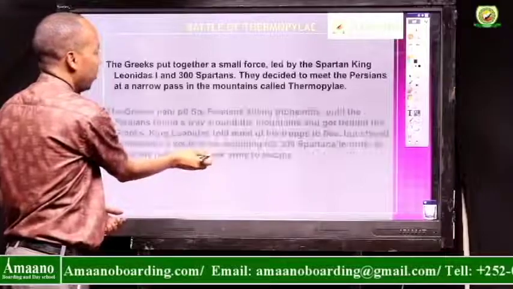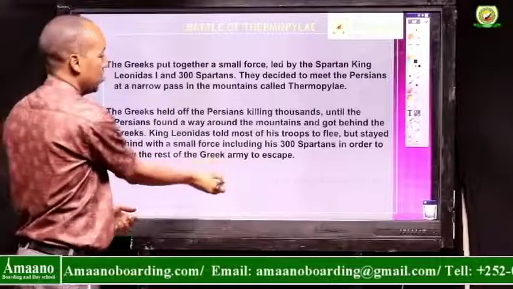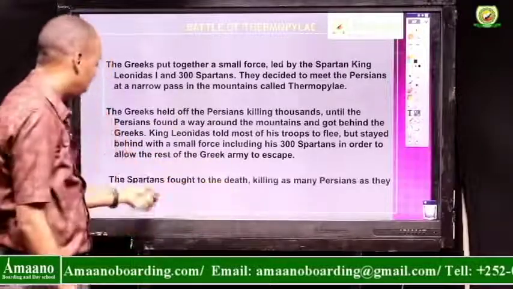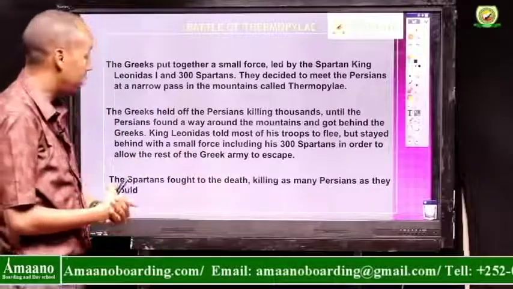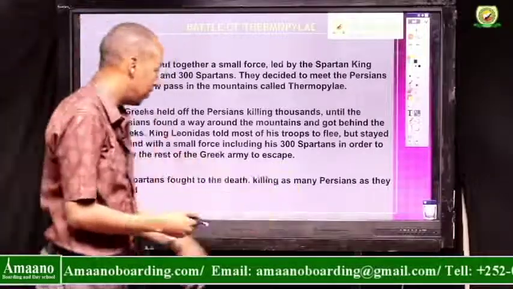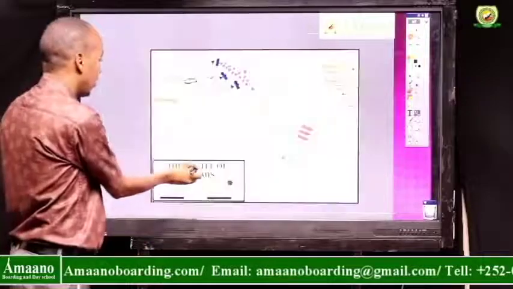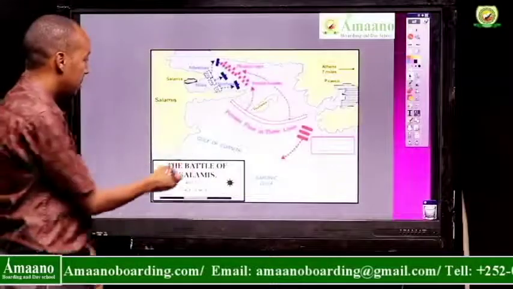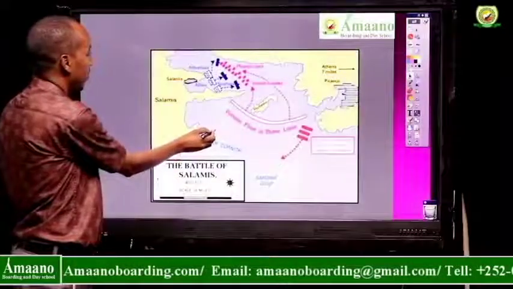This is the battle that I was just explaining. It is in your notice. You will be able to read it. I just explained it for you now. The Spartans fought to death. All the 300 fought to death, and the Persians as well. This is a map explaining the Battle of Salamis. We discussed it before.